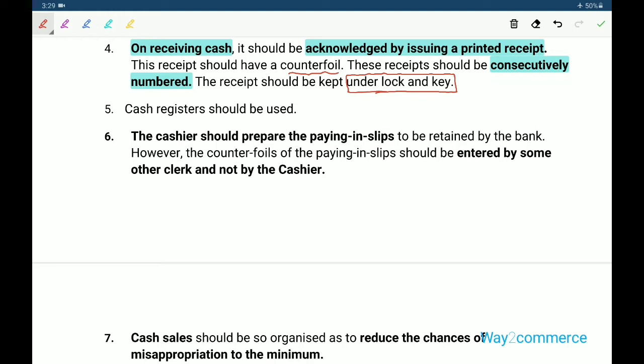Fifth point, cash registers should be used for withdrawal, depositing of funds, expenditures, incomes.